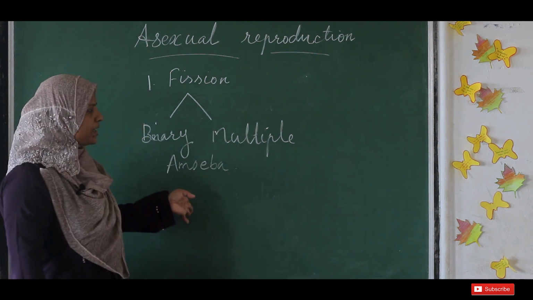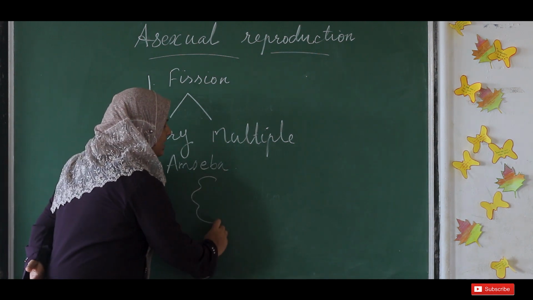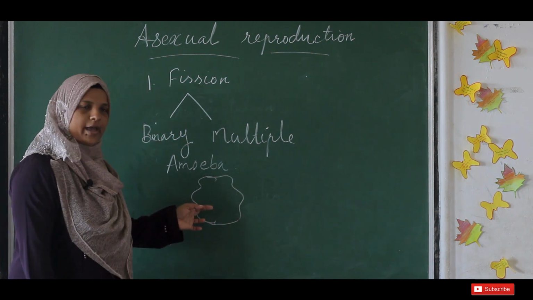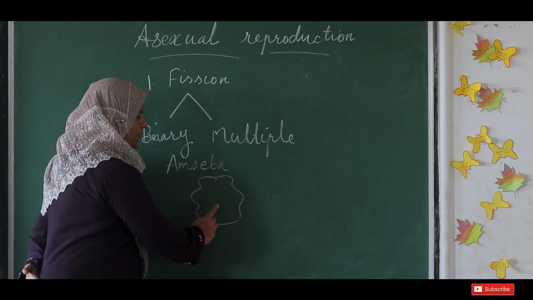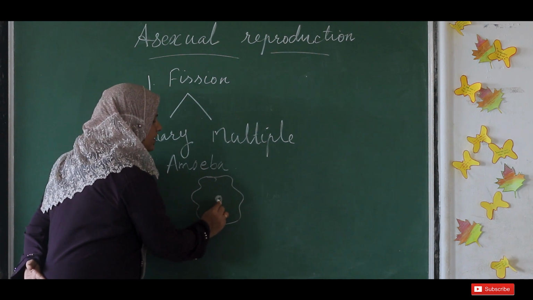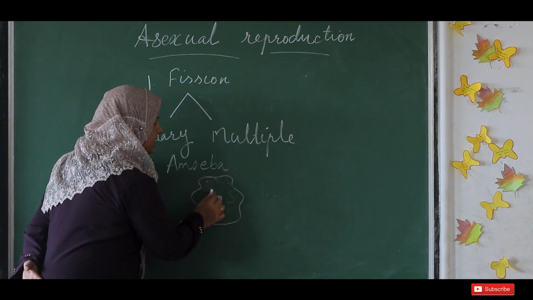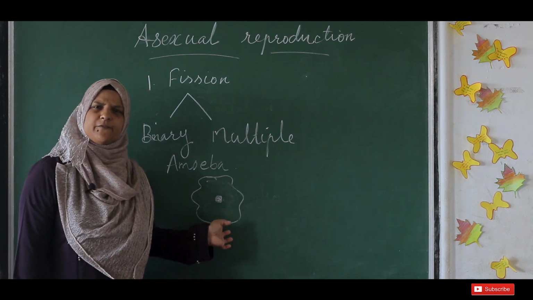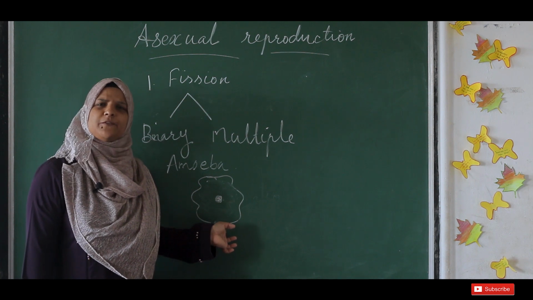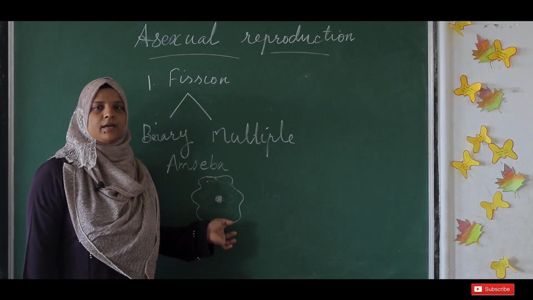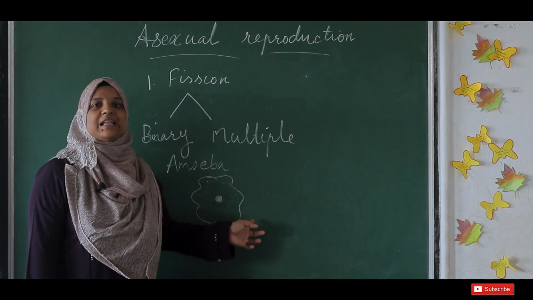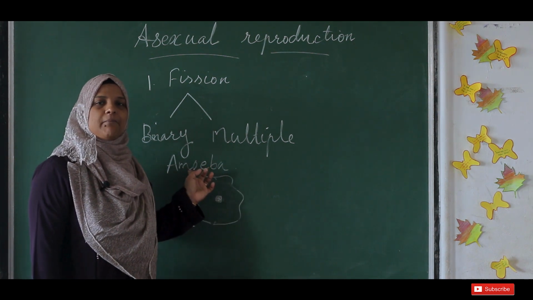We know amoeba is a single cell organism. Amoeba is a single cell organism with an outer cell membrane and a specific nucleus with cytoplasm inside. So this is the basic structure of amoeba. It is a very simple organism with a very simple body design. How does this amoeba reproduce? By cell division, that means by the fission method.